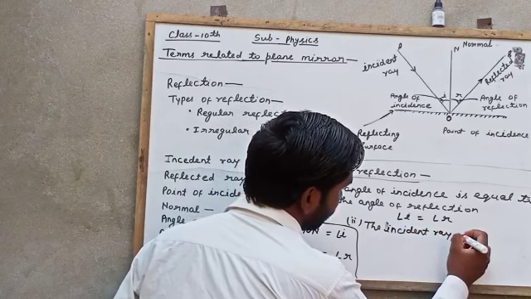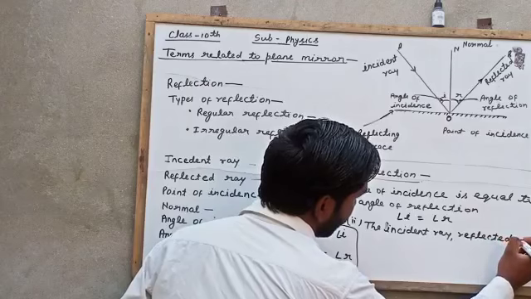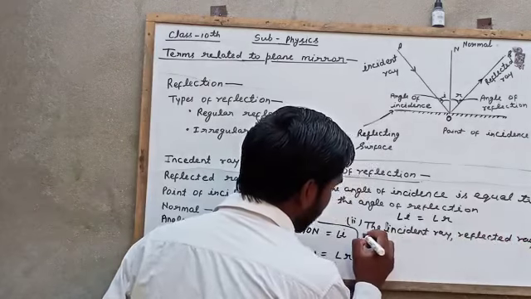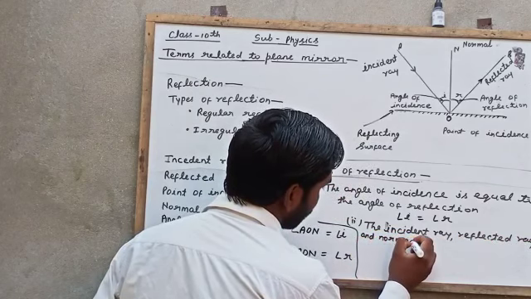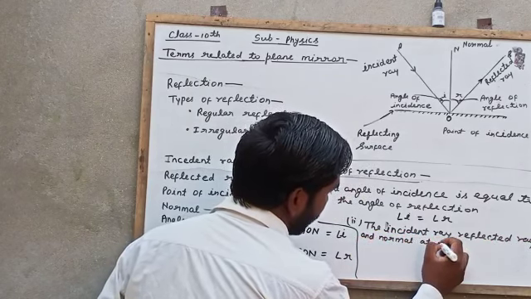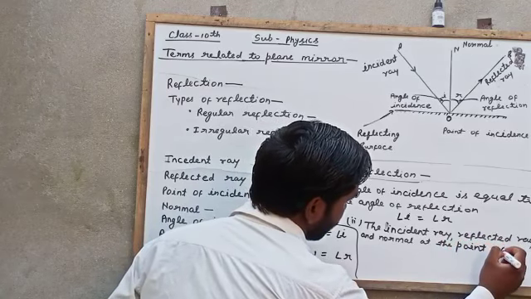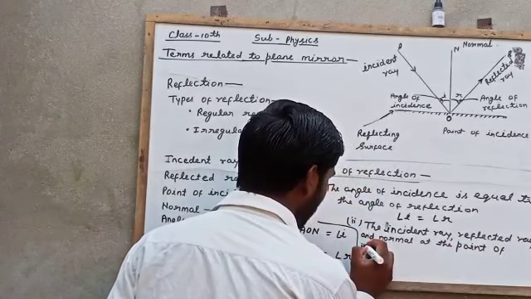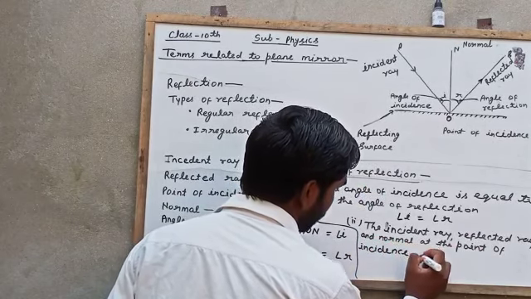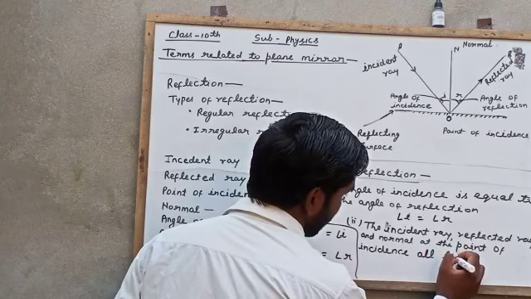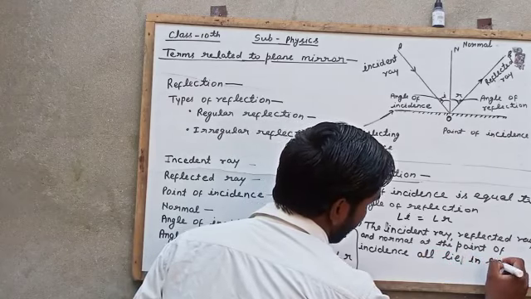Incident ray, reflected ray and normal at the point of incidence all lie in the same plane.